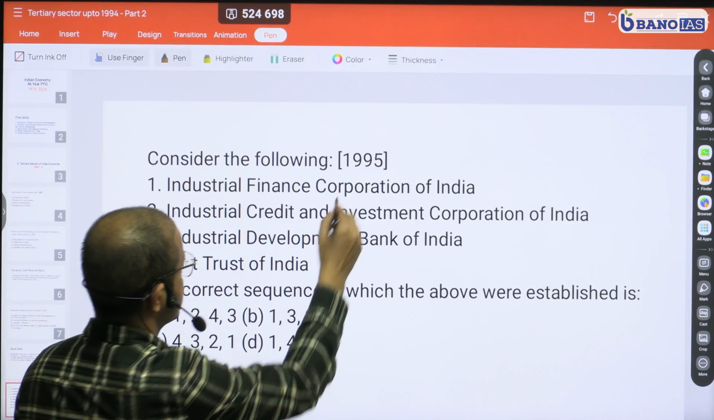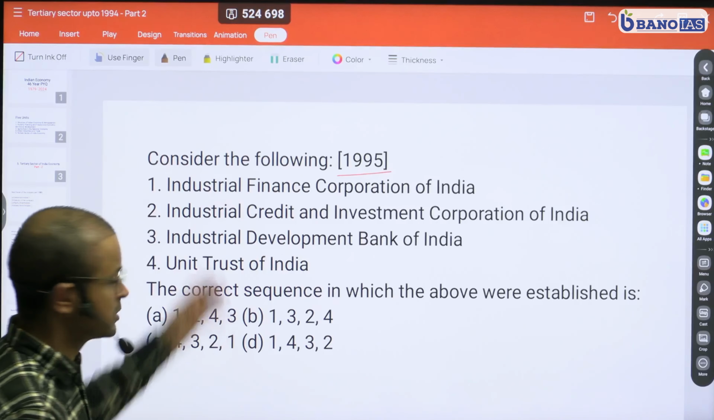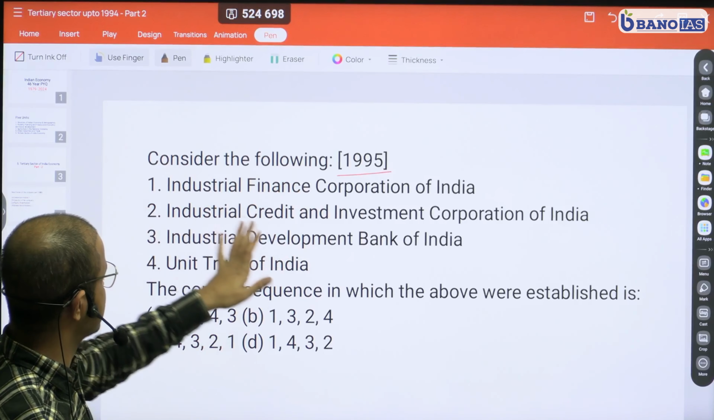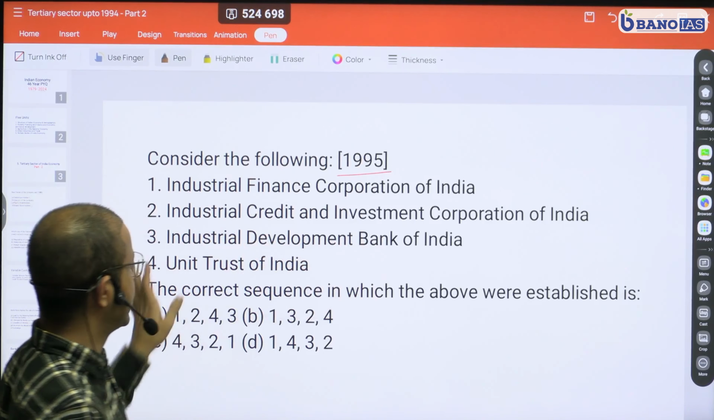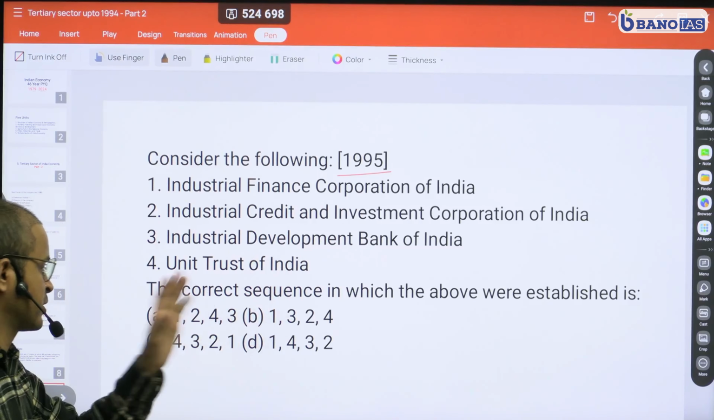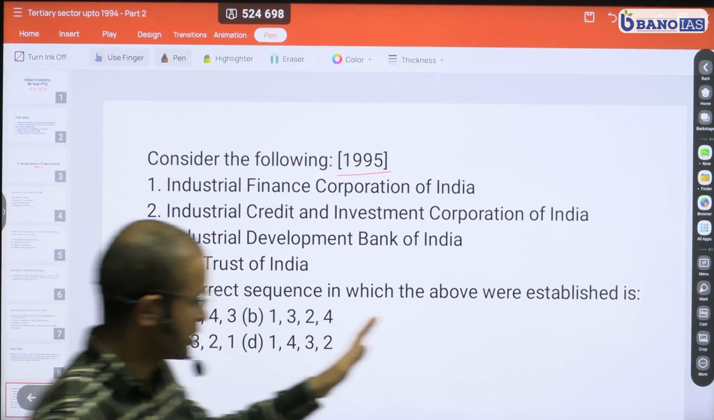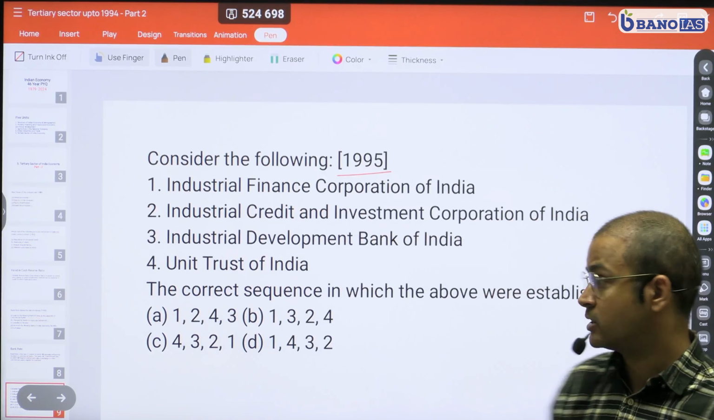Now, let's read another question from 1995, which is: consider the following: Industrial Finance Corporation of India, Industrial Credit and Investment Corporation of India, Industrial Development Bank of India, and Unit Trust of India. The correct sequence in which the above were established. Now, this is in year 1995.